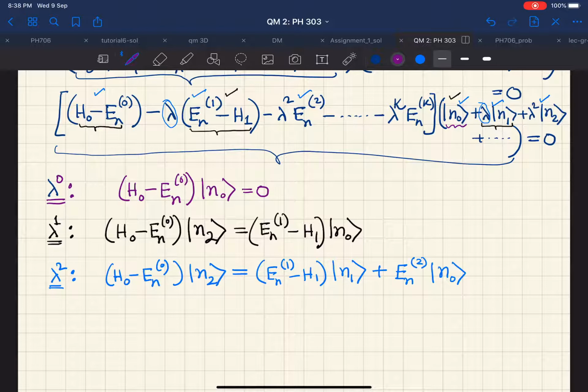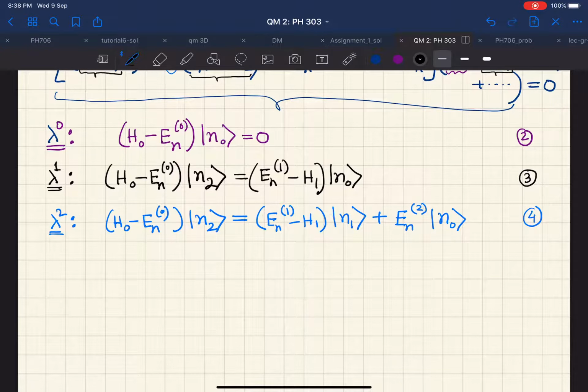So these are the different equations. Let me number these equations. Let us number this 2, this is 4, and this is 3. Now you can actually rearrange this, but we will do the rearranging later.